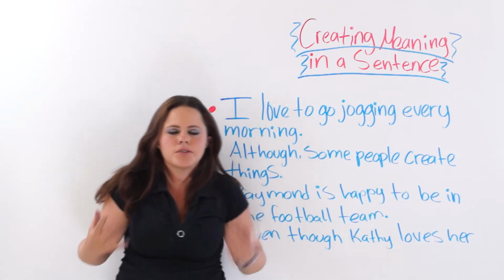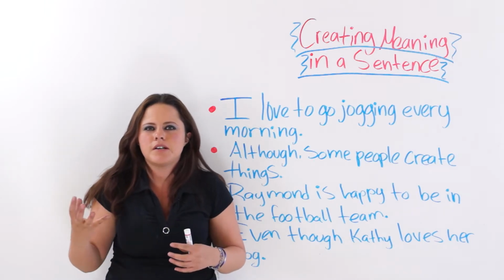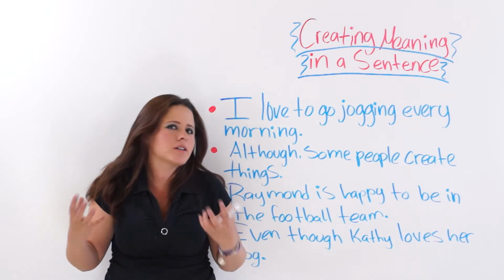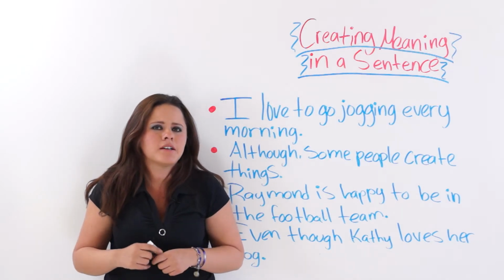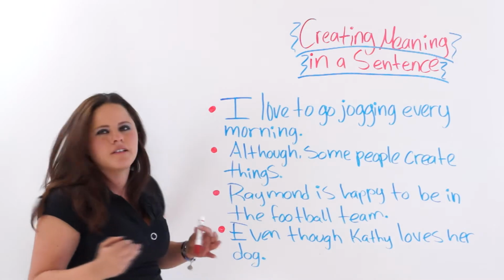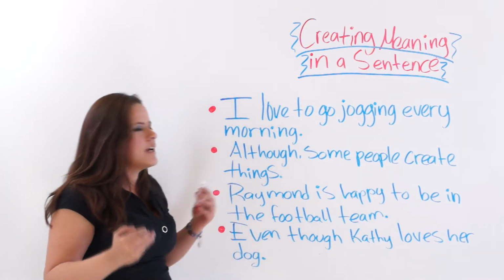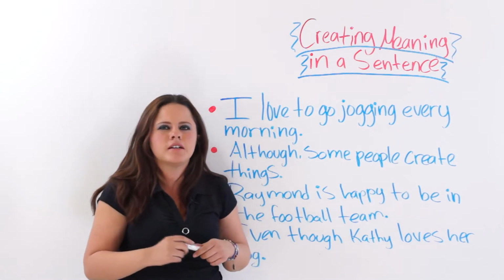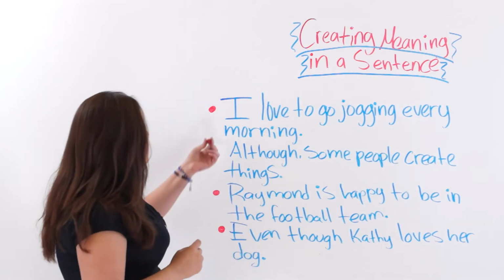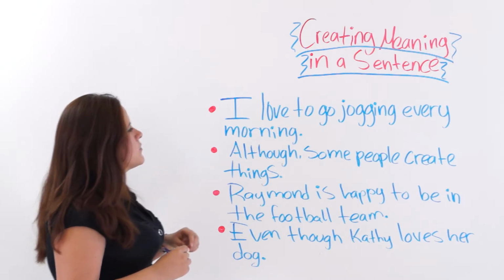In today's class I will be talking to you about creating meaning in a sentence. In order to call a group of words a sentence, you need a subject, you need a predicate, and a coherent and complete complement. Otherwise, this will not be called a sentence, but a vague thought, if it doesn't have those three main components, right? The first one says, I love to go jogging every morning.